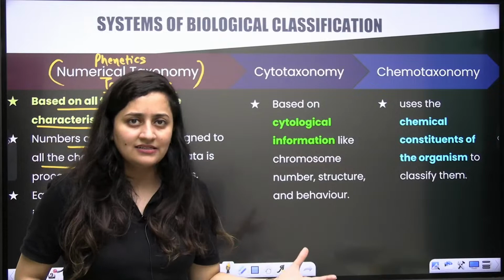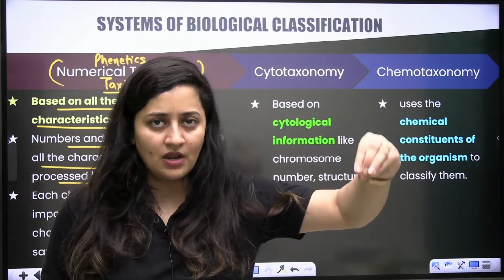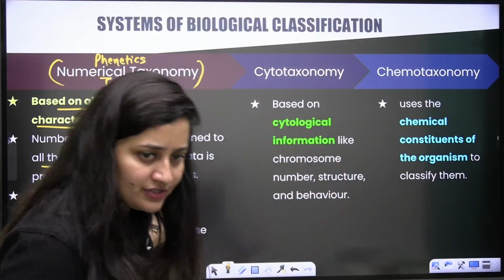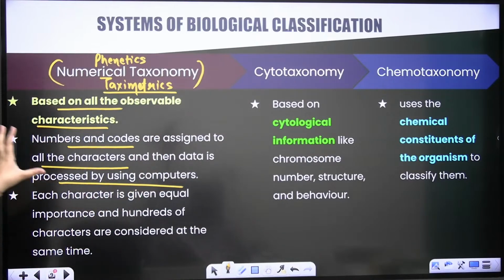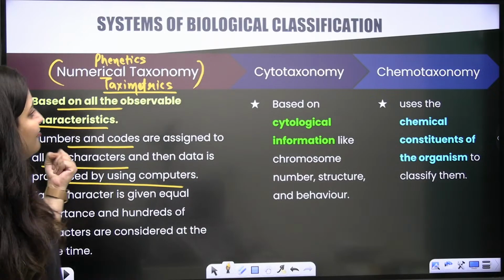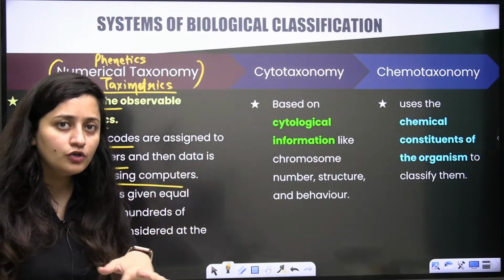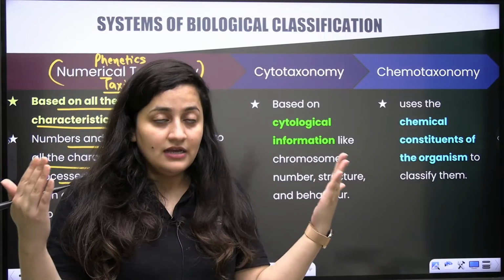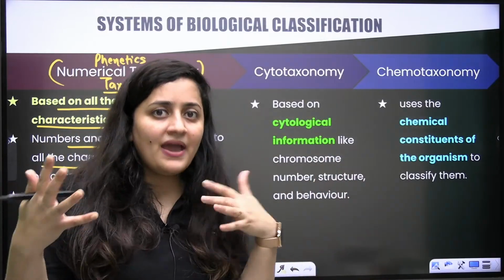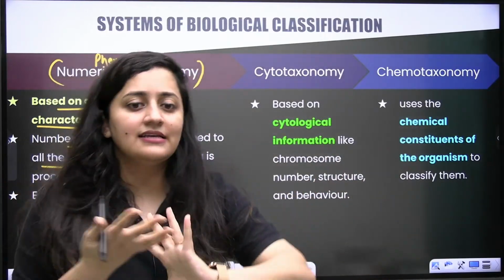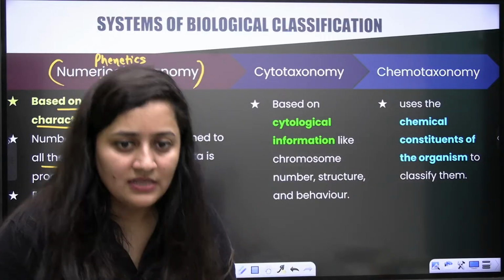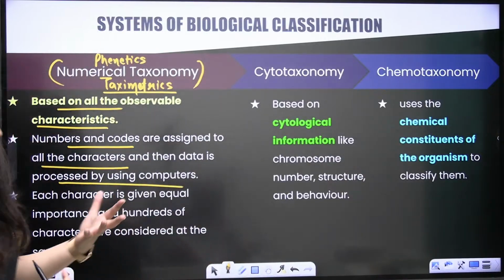So it is basically a numerical method to compare and study the similarities and the differences.